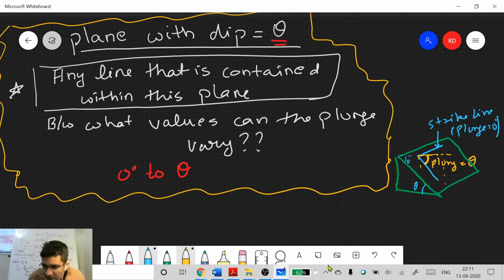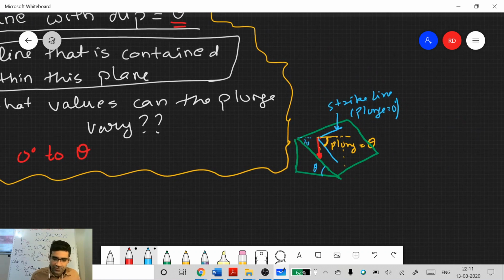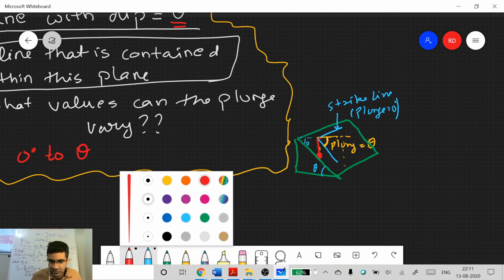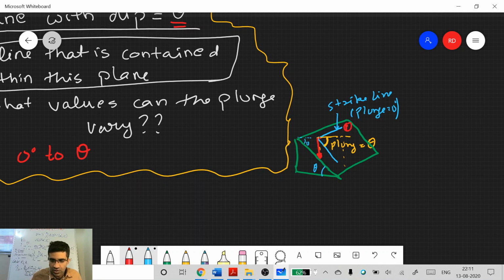Plunge will be equal to theta because it is vertical. Now from this position you can go to some other value over here, if you go from this strike direction to this direction which is perpendicular to it, so your plunge will increase along this path. So you are going from point 1 to point 2, orientation from 1 to 2. What will happen? Plunge increases from 0 degree to theta.